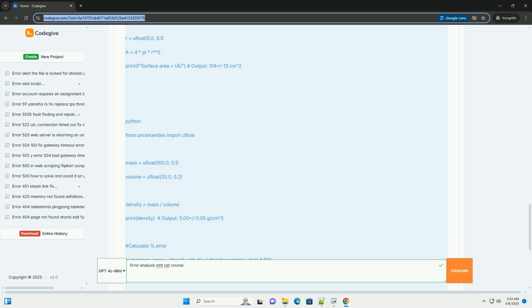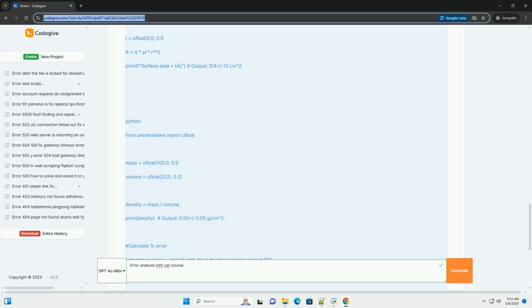4. Propagation of errors. Often, we don't just have single measurements; we perform calculations using multiple measurements, each with its own uncertainty. We need to know how these uncertainties combine to affect the final result. This is called error propagation. Let x and y be 2 measured quantities with uncertainties delta x and delta y, respectively, and let z be a function of x and y. Here are the common rules for error propagation.